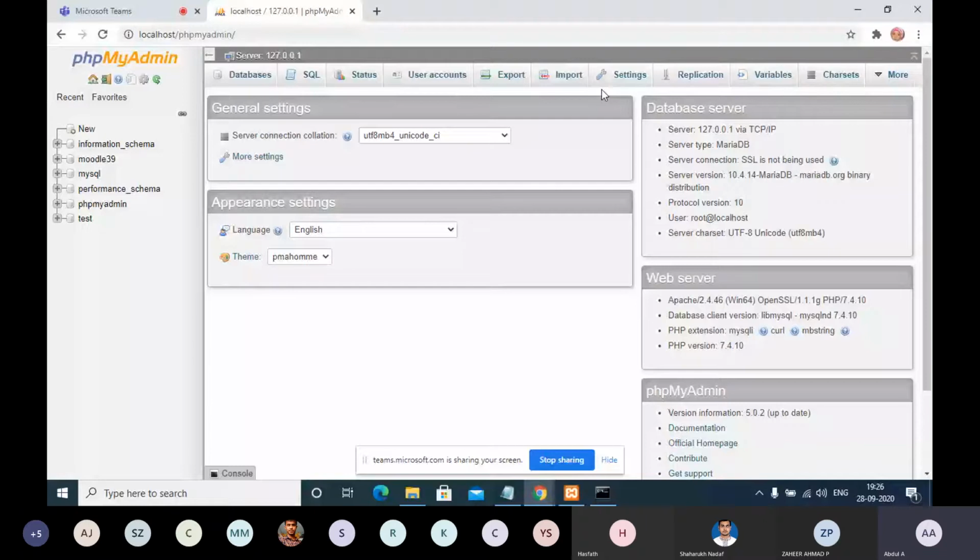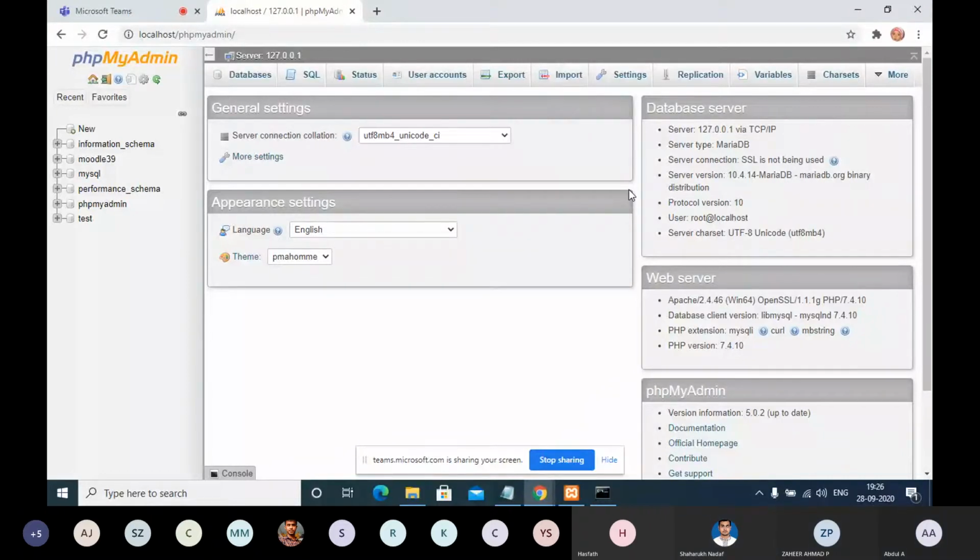So database, I think you guys have heard about RDBMS. What is RDBMS? Relational database management system.